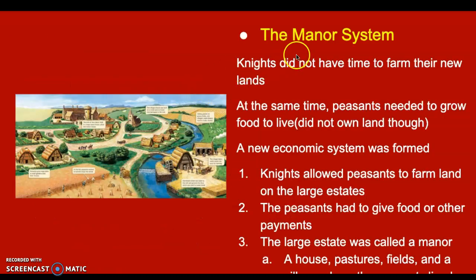All right, this here you do need to know about the manor system, okay? Now, first of all, the manor itself is the large home that the lord lives at. The lord lives there, or the knight may even live there, things like that. Now, the manor system is really a village. So think of Springfield, and let's just say one knight of Springfield, let's say the mayor. The mayor is the Lord of Springfield. He's going to have, of course, the largest home on top of the hill overlooking the village.